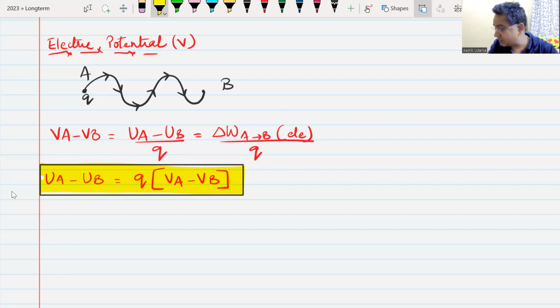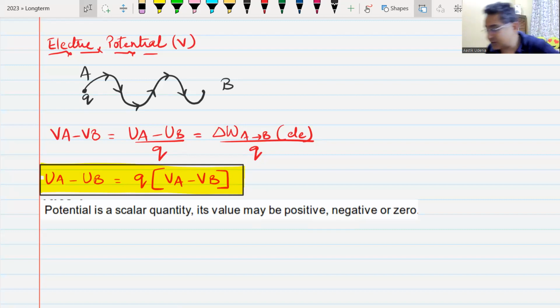There are some things that you must remember. The first thing is potential, electrostatic potential or electric potential. It's a scalar quantity. It may be positive, it may be negative, it may also be zero. Do we understand this? Yes or no? Yes, sir.